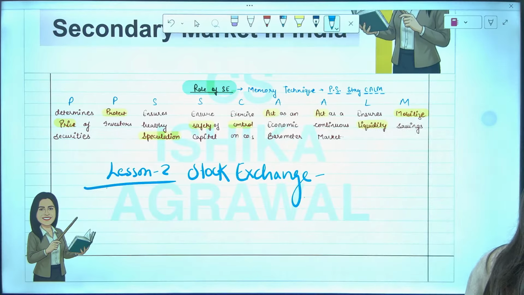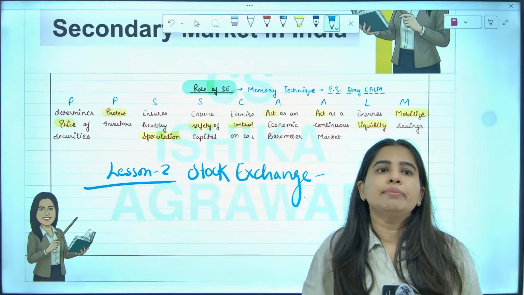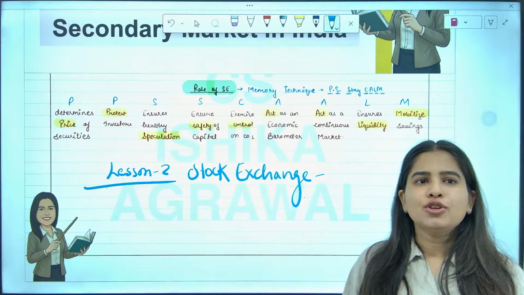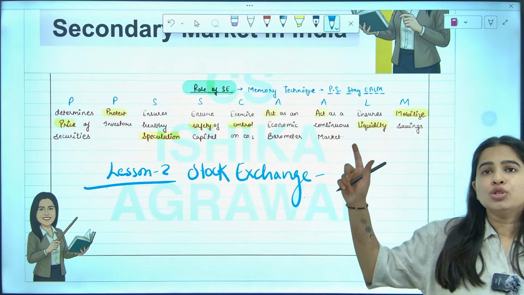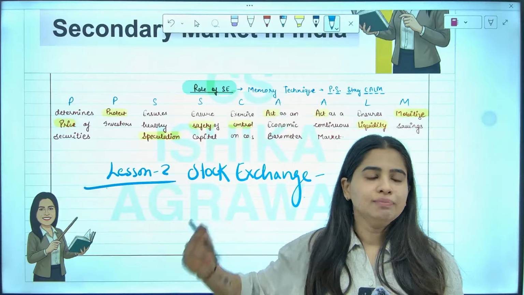Great. So, guys, in this chapter, we have to study about what is stock exchange, what is the role of stock exchange, what are the trading platforms in India, and about index, Sensex, Nifty, and some basic topics. So this is an easy chapter, and most of the topics of lesson 2 are repeated. So that also we will see.